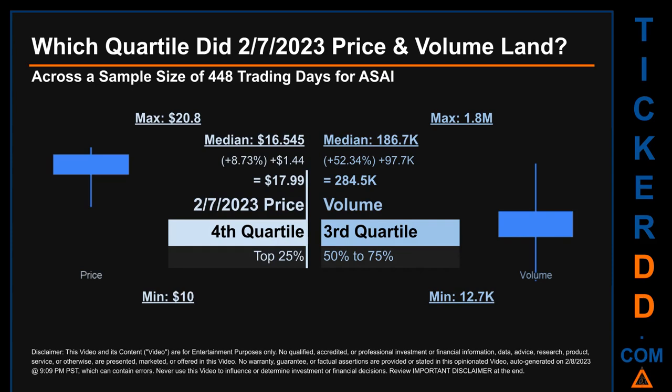Quartiles tell us about the spread of a data set by breaking that data set into quarters, just like how the median breaks the set into half. Descriptively, ASAI has a median price of $16.545. Therefore, the 7th of February 2023 price was higher from that middle marker by 8.73%. The day's volume of 284.5 thousand was more than the median by 52.34%.